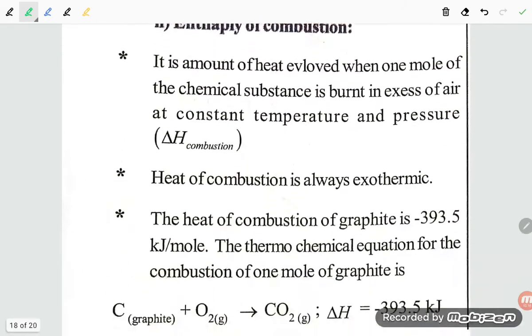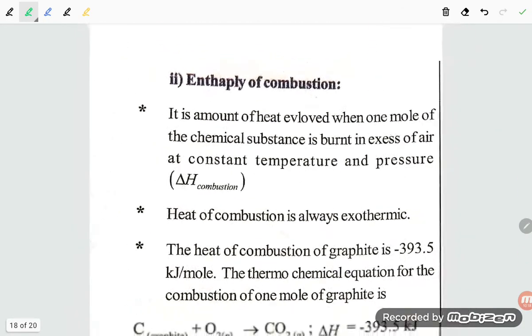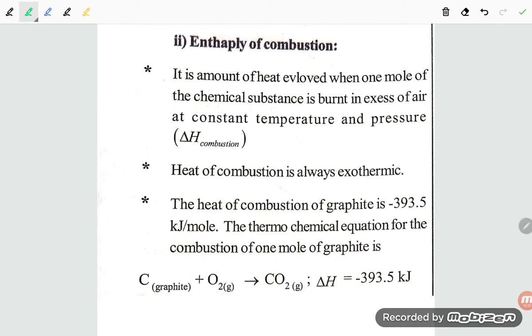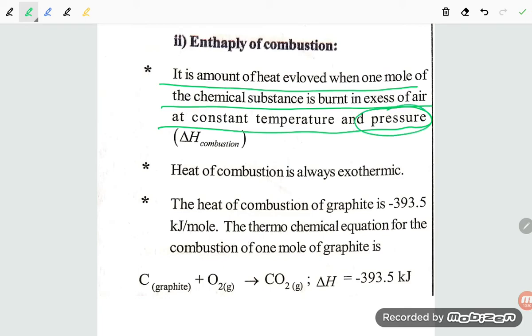Okay. Next one is enthalpy of combustion. Heat of combustion we understood. Now let us see enthalpy of combustion. It is the amount of heat evolved when 1 mole of a chemical substance is burned in excess air at constant temperature and pressure. Heat of reaction happens at constant volume, but heat of combustion, enthalpy of combustion, is at constant pressure.